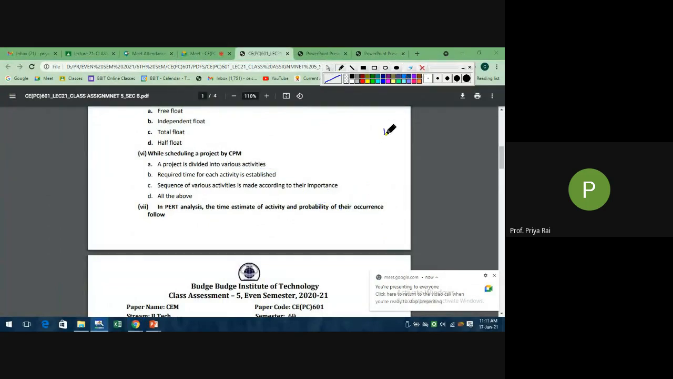While scheduling a project by CPM, a project is divided into various activities. Required time for each activity is established. Sequence of various activities is made according to their importance, or all of the above. All of the above, ma'am. Yes, correct. Because when we do this network diagram, we need to follow all these things, right? So all of the above is the correct answer.